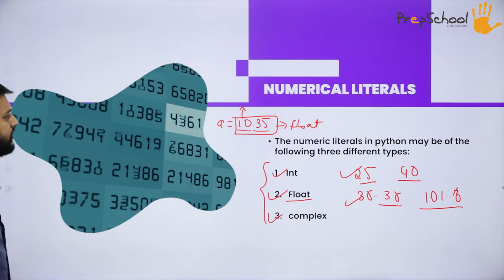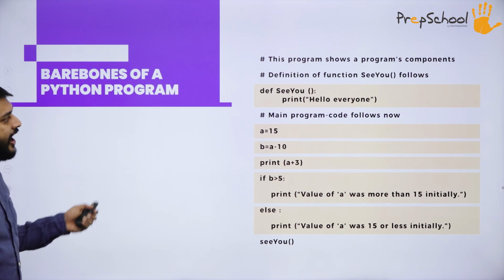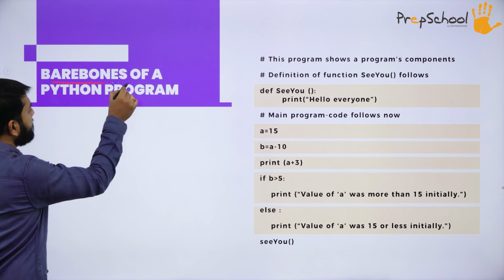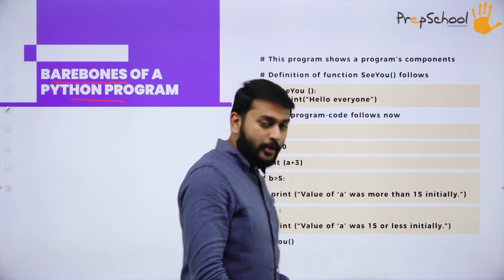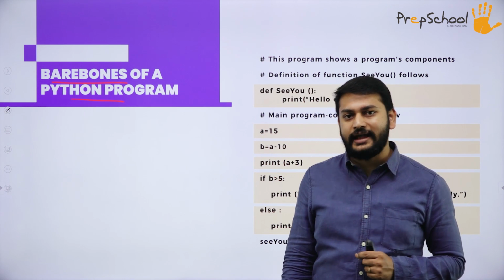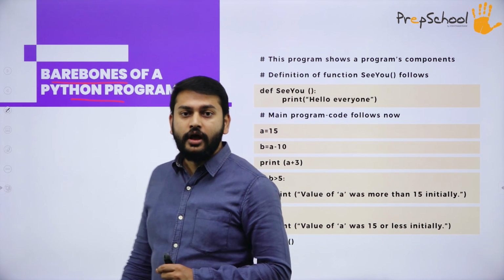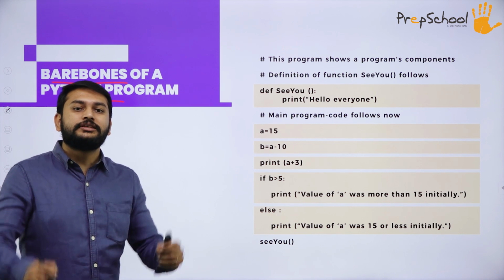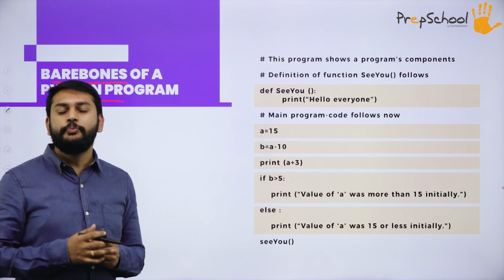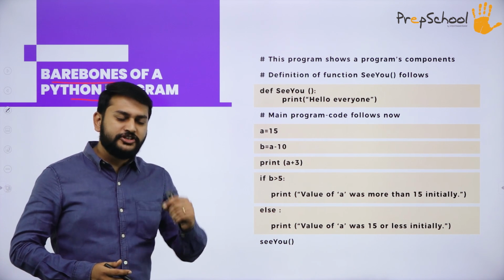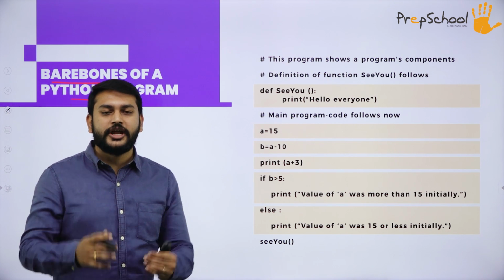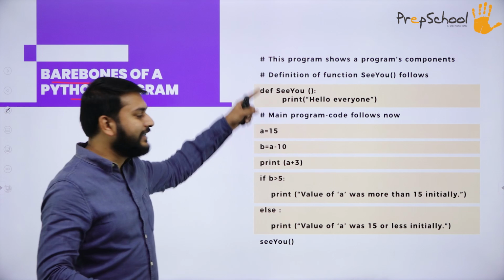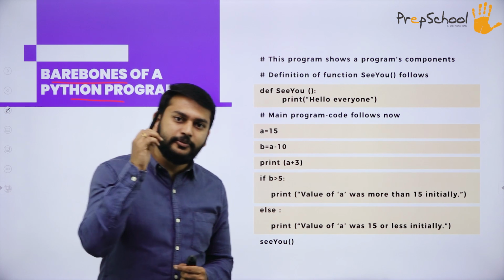So guys, what is the next topic that I have? I have bare bones of a Python program. What exactly is this topic all about? I just wanted to explain the structure or the physical components of a Python program. If I take a Python program, how exactly it looks is what I'm trying to explain to you with an example. Let me start with a basic thing.